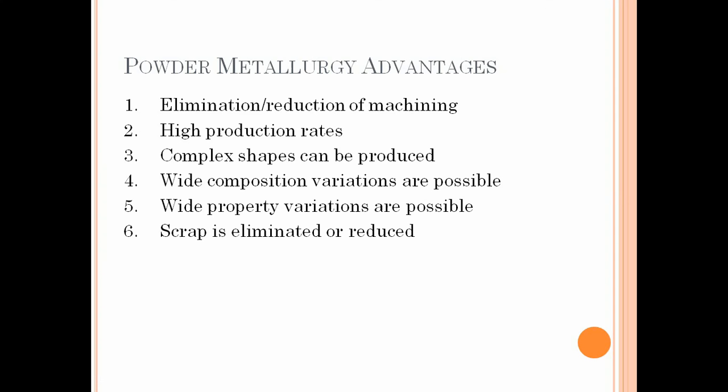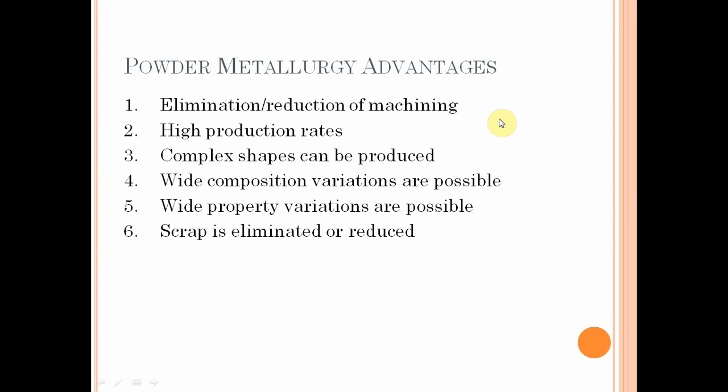Next we are seeing the powder metallurgy advantages. Elimination or reduction of machining. Whatever objects we get are in the final shape, so there is no need for a machining process.